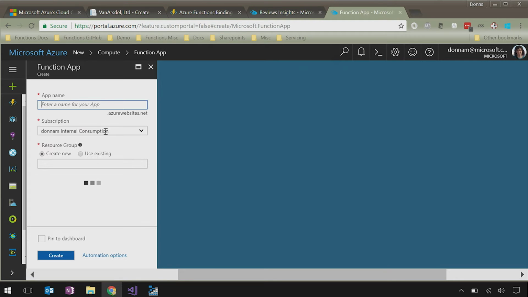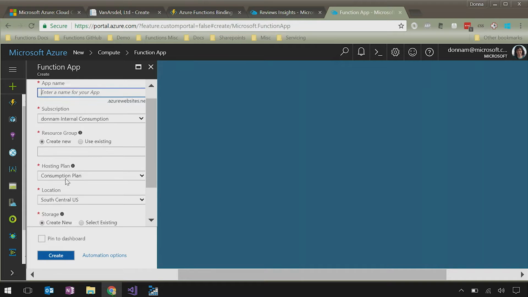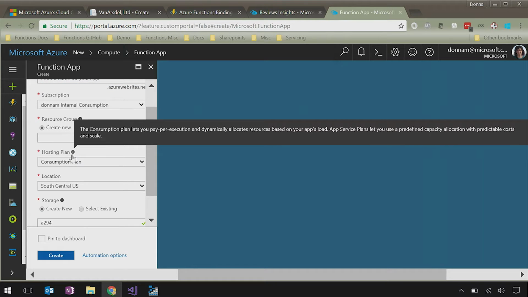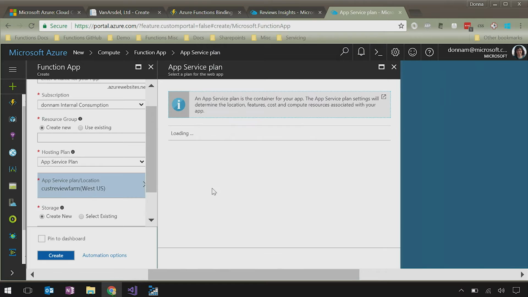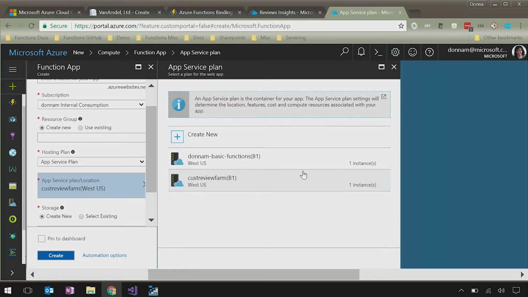And what you'll see here is the usual fields that you usually see. Here, there's a hosting plan. And there's 2 options. There's a consumption plan, which is usually what you want. About 75% of our customers use this. Or you can use an app service plan. If you choose that, you can even pick one that's used by your website.